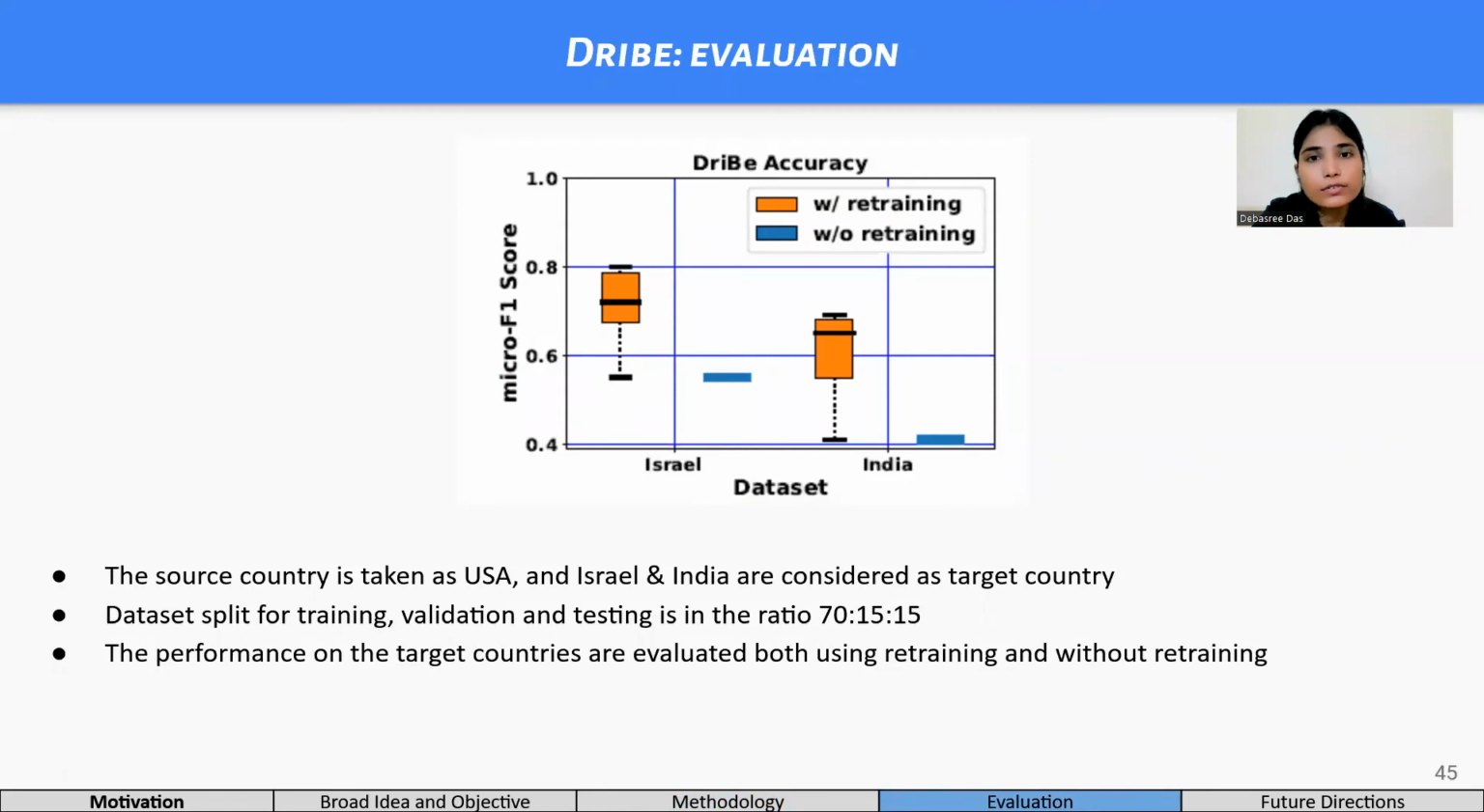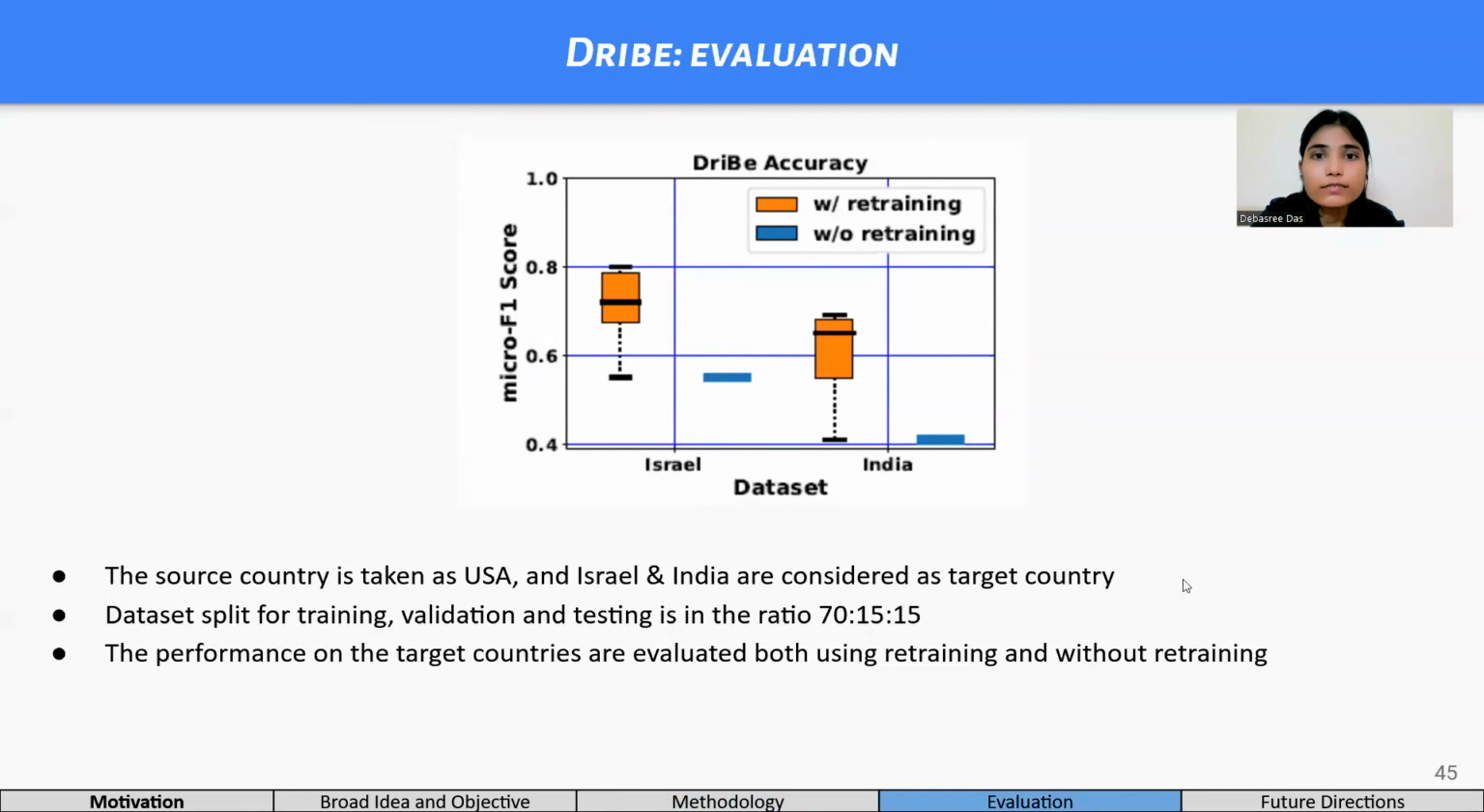USA is used as a source country, whereas Israel and India are considered as the target countries from the in-house and the public dataset. The dataset is split into 70:15:15 for training, validation, and testing for the source country. We report the micro F1 score of two cases.